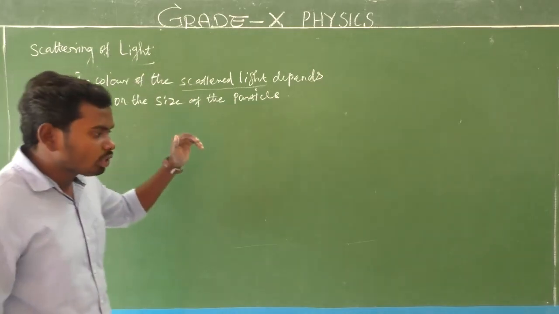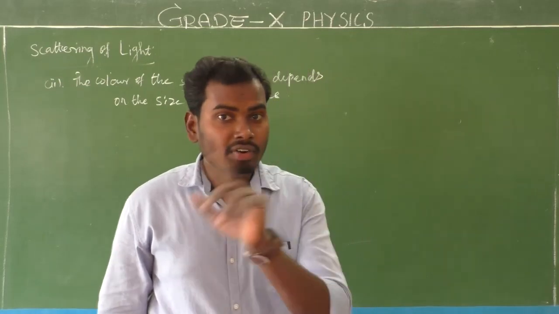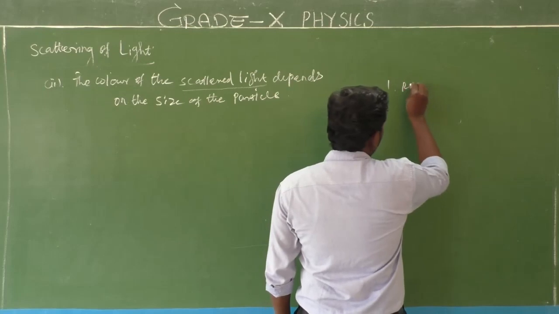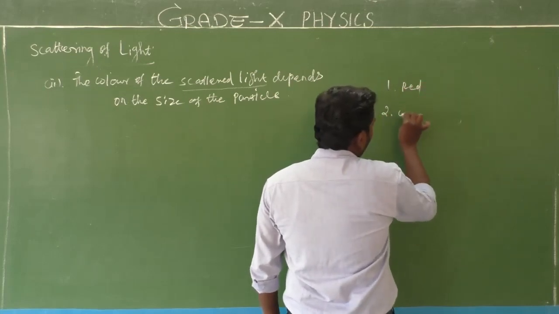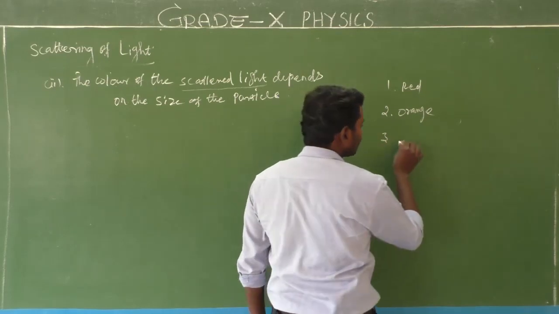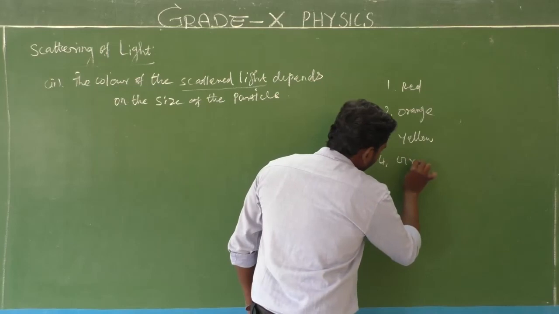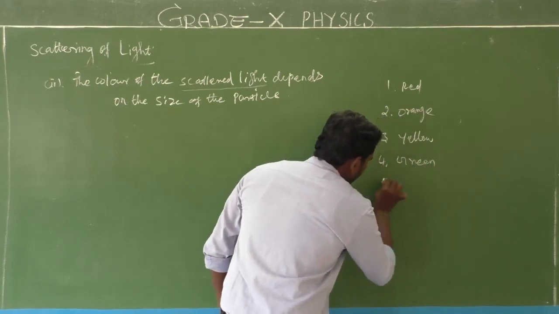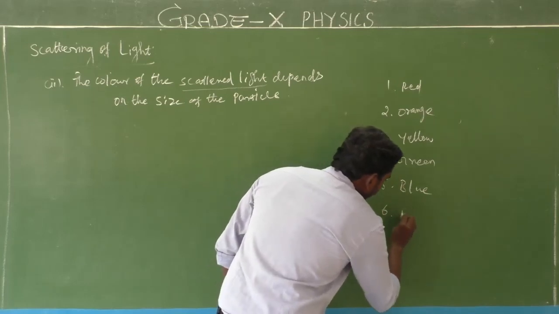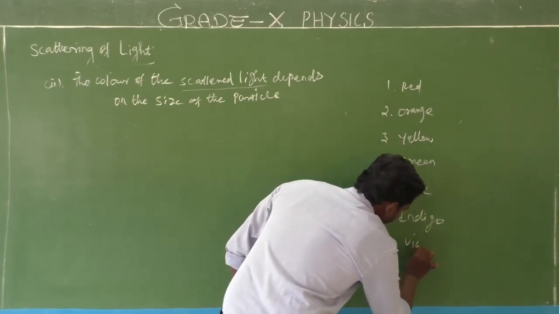So already we know the sunlight is a mixture of 7 colors. Am I right? First one, what is the first color? First red, second orange, third yellow, fourth green, fifth blue, sixth indigo, seventh violet.